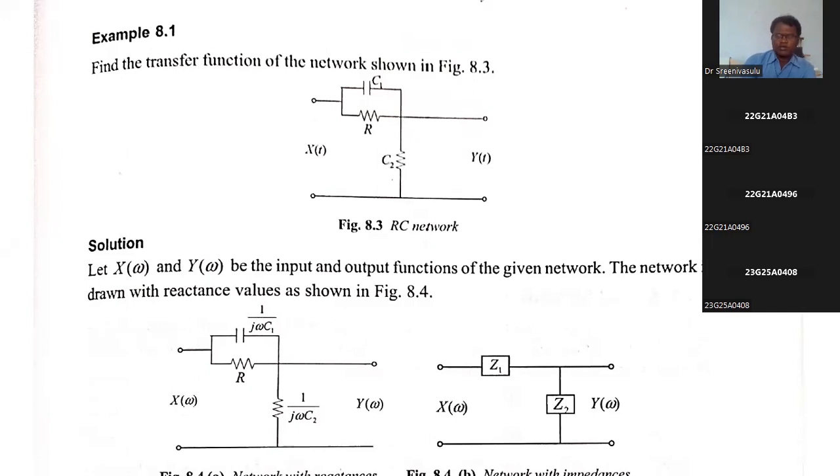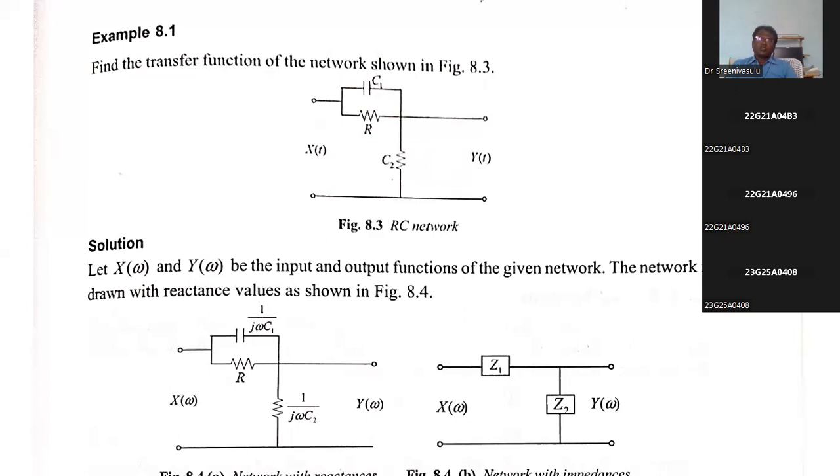So for that, he has given the system. Usually, every time in the problems, he may give the impulse response. This time he has not given that; he has given the system. That system is an RC network, and from that RC network only we are going to calculate.